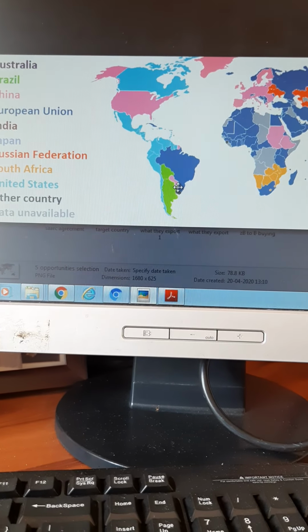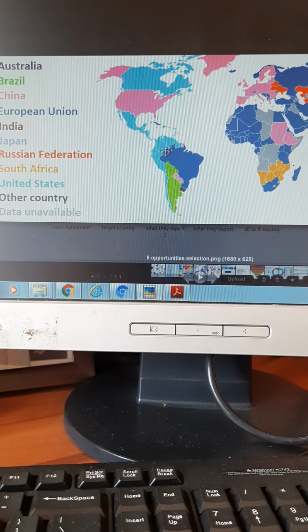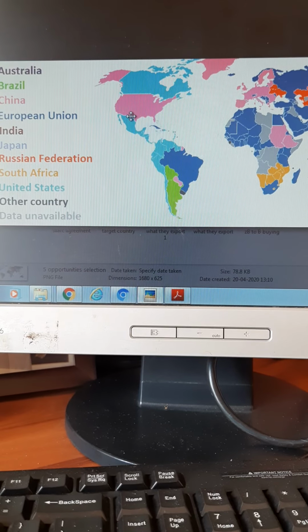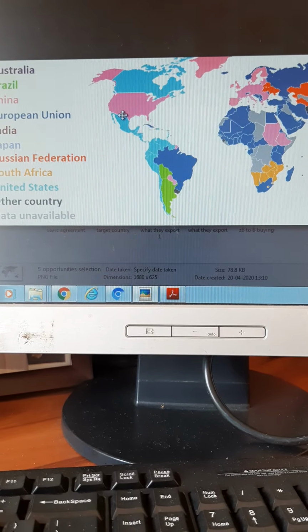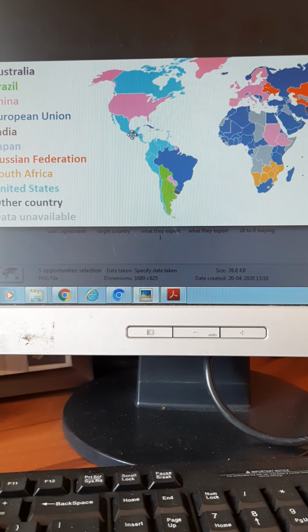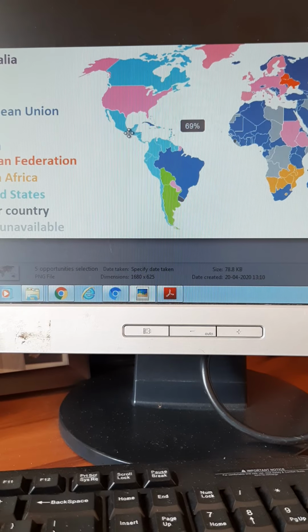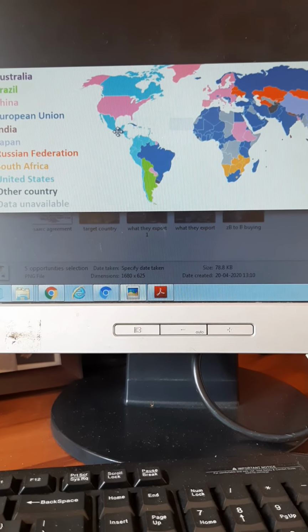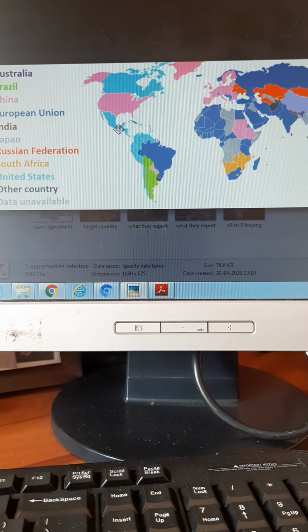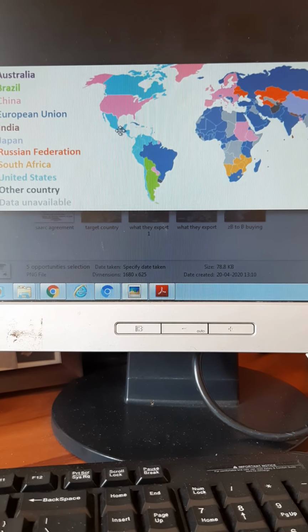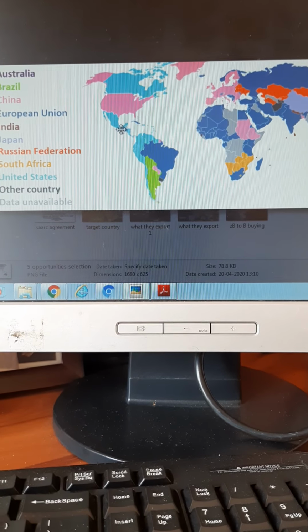So if you have a particular product, then you would know which countries you can send your products to, where their imports today are majorly from, and how you would have to tackle this.